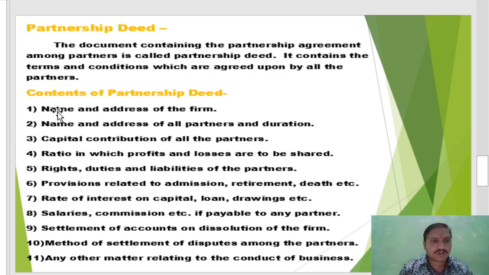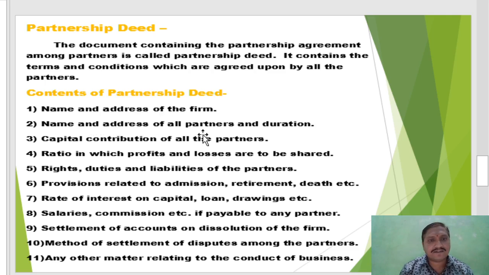First, name and address of the firm, where the business is established, and a proper name, since the name is the introduction of the business. The proper name of the partnership firm is how it is known to the market, customers and various parties, and a proper address is recorded in the partnership deed for correspondence purpose.